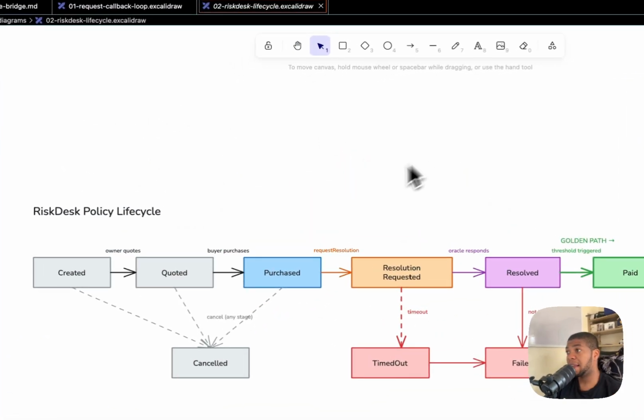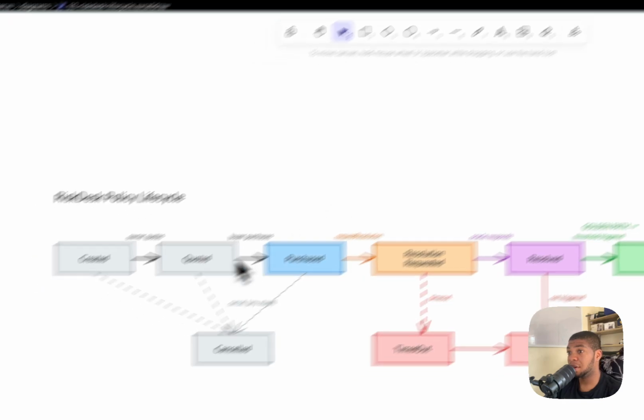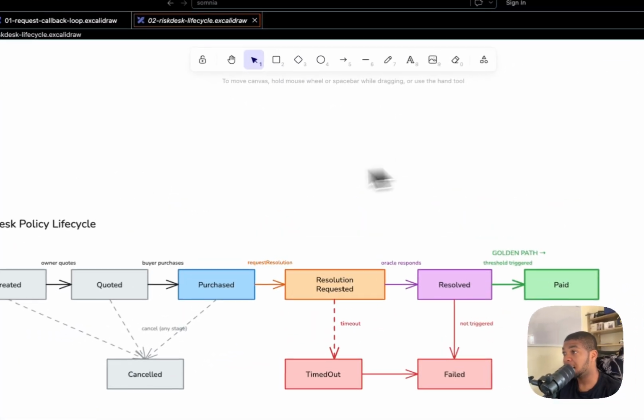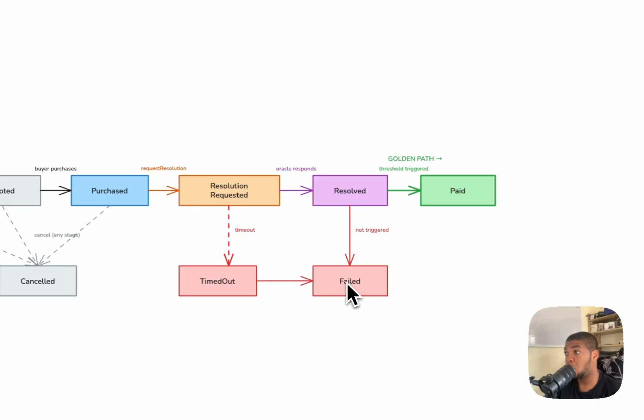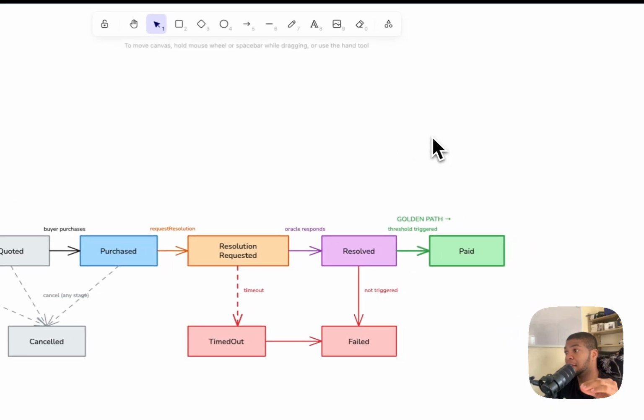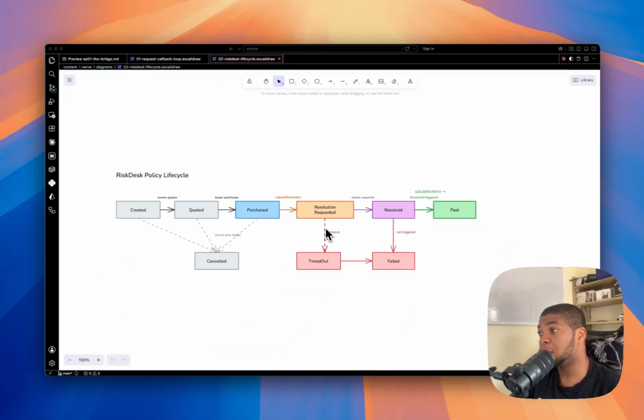That's the whole journey, and it's exactly the life cycle on the screen. Created, quoted, purchased, resolution requested, resolved, so it either fails or it succeeds. And then if it succeeds, they are paid. Every box is a real status the contract has to move through. It's a policy. By the end of this episode, you'll have built this contract, we'll take it for a spin and set up a few tests to ensure that it works.